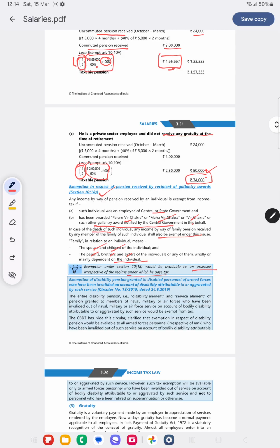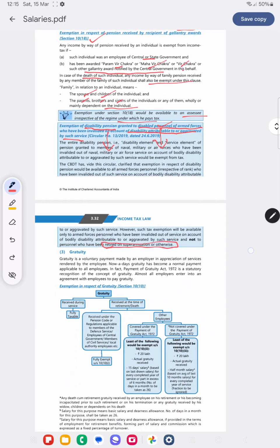Now there is another exemption here: disability pension given to disabled personnel of the armed forces who have been invalidated on account of disability attributable to or aggravated by such service. Such pension will be exempt. It is only for the disabled personnel, not for the personnel who have retired on superannuation or otherwise. So if there is a disability pension given to disabled personnel of armed forces, such pension is exempt.